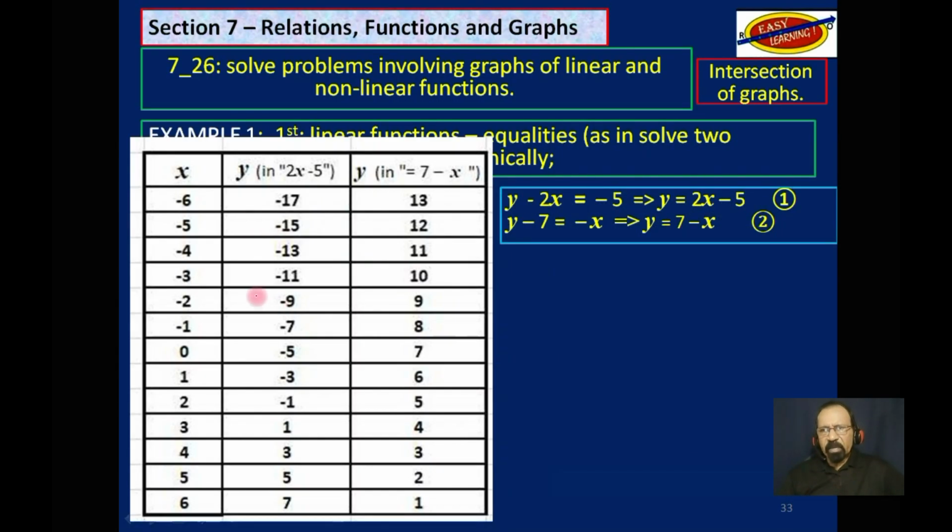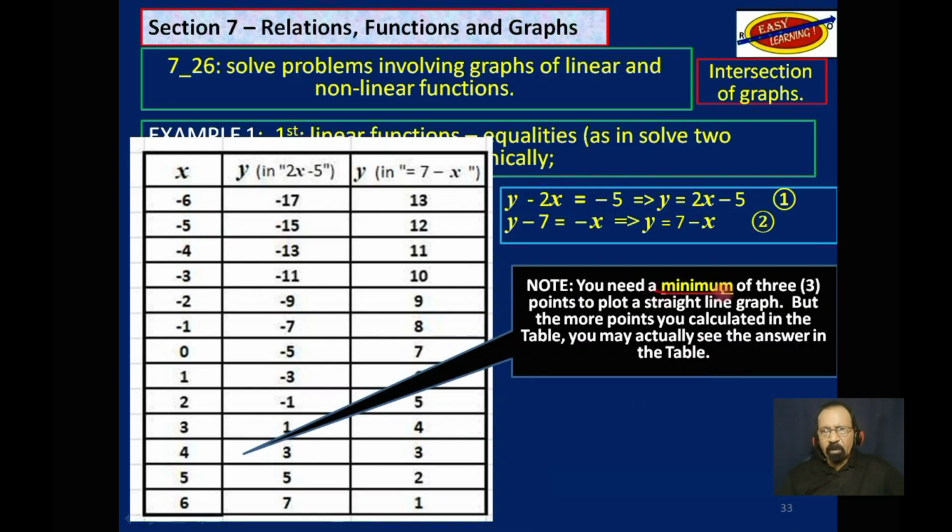Now, remember, for straight line graphs, you don't need all these points. You need a minimum of 3 points to plot a straight line graph. But the more points you calculate in the table, you may actually see the answer in the table. Let me demonstrate. Because I'm using a software program, Excel, to get these points, it's fairly easy for me to do this.